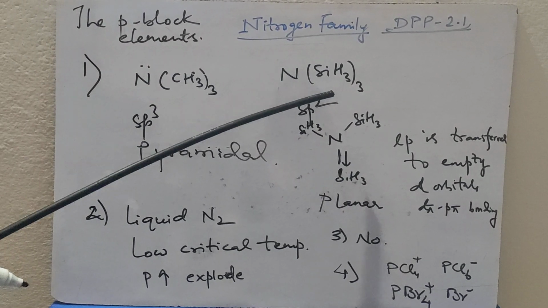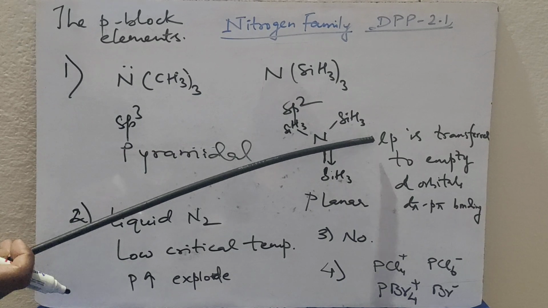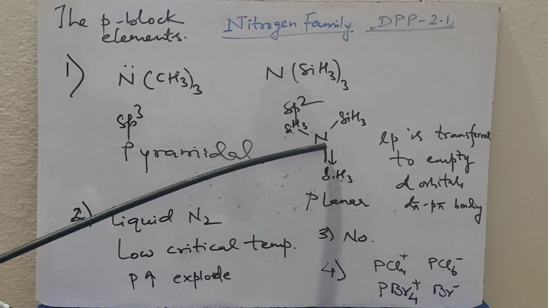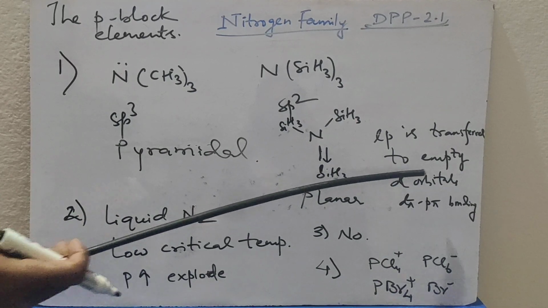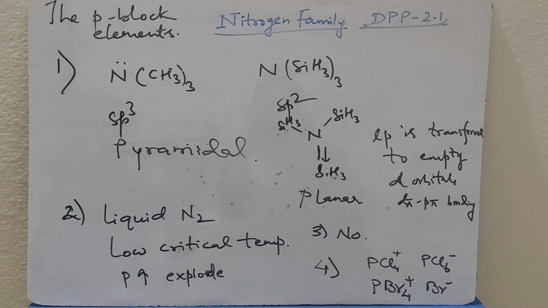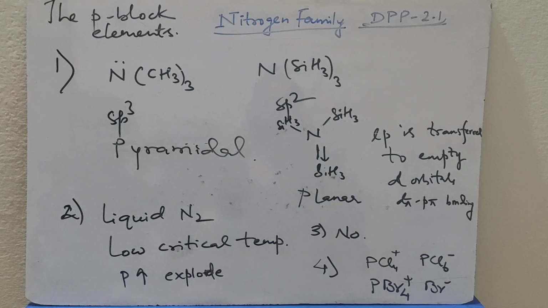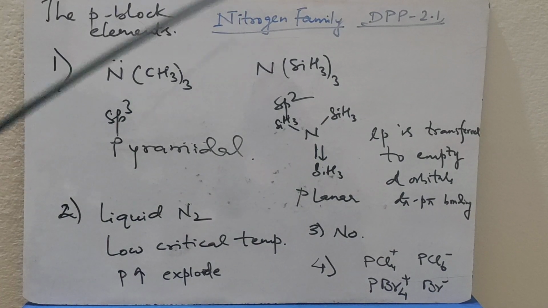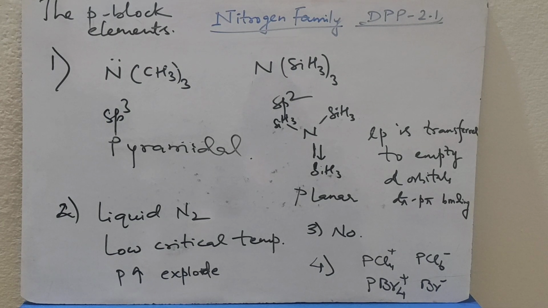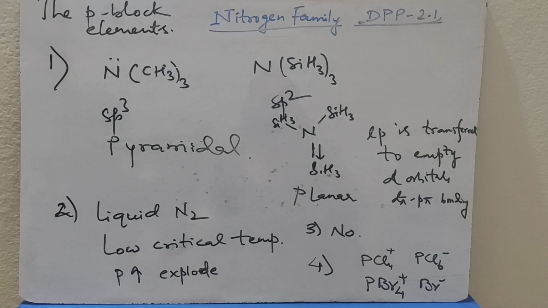In this case, the lone pair present in nitrogen is transferred to the empty d orbitals of silicon, forming dπ-pπ bonding, back bonding. Due to this, nitrogen attains sp2 hybridization and the structure becomes planar.